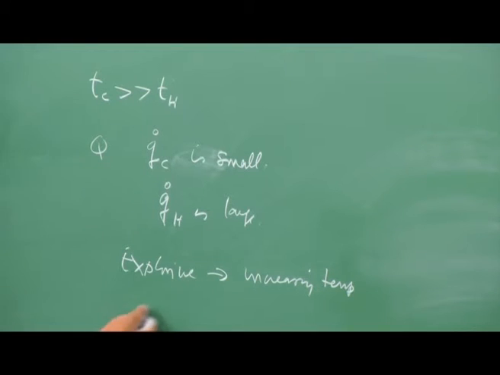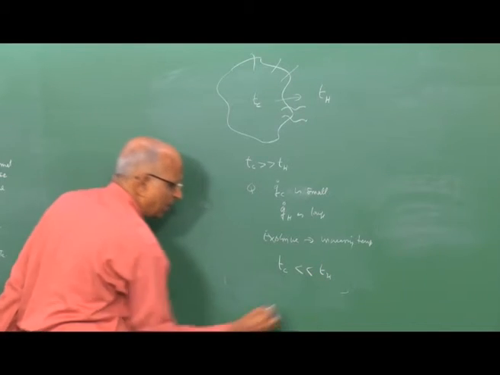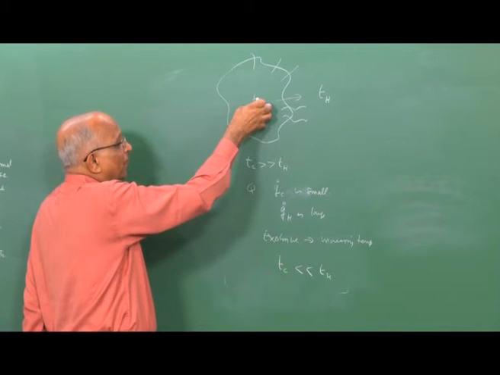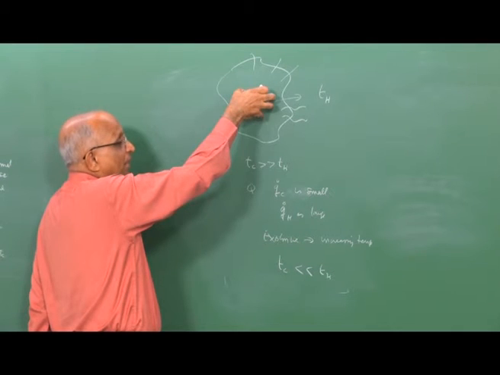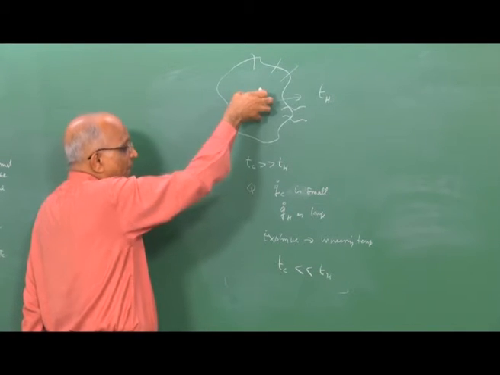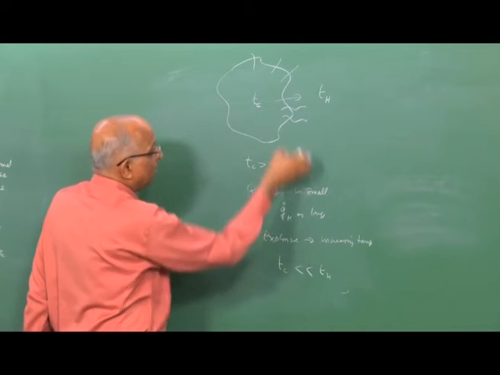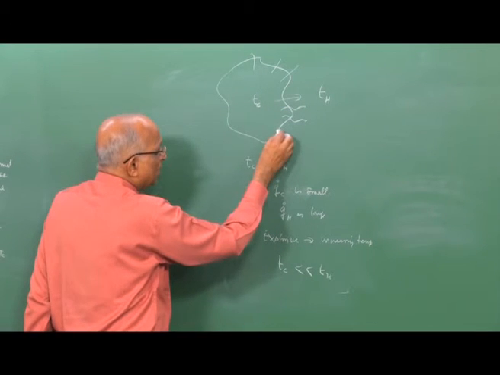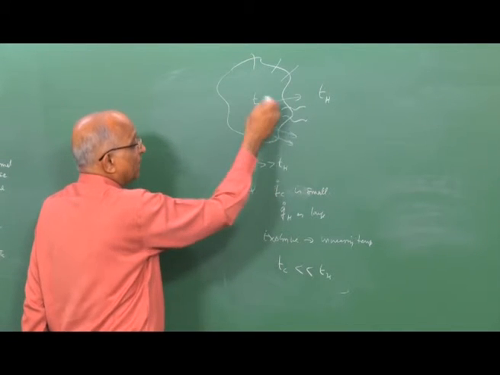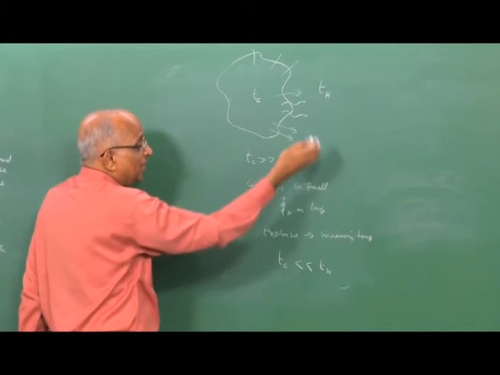While if the chemical reaction time is smaller than the heat transfer time, well, what happens? During the short time itself, the chemical reactions take place, heat gets generated, therefore Qc is very large, whereas the heat transfer time in this case is large. You know what is happening? It is not able to transfer out the heat which is getting generated, and that was the condition we observed.